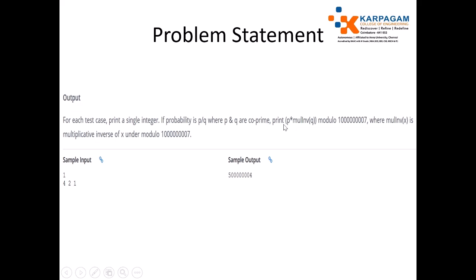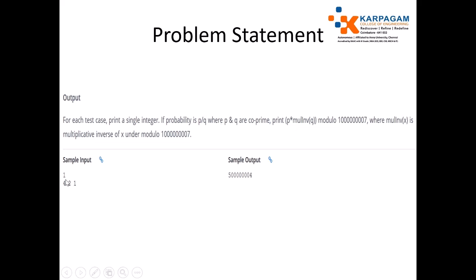So we need to solve the probability problem and also the multiplicative modulo inverse problem. This is a probability oriented problem, and we also need the multiplicative modulo inverse. I will tell how to solve this problem.